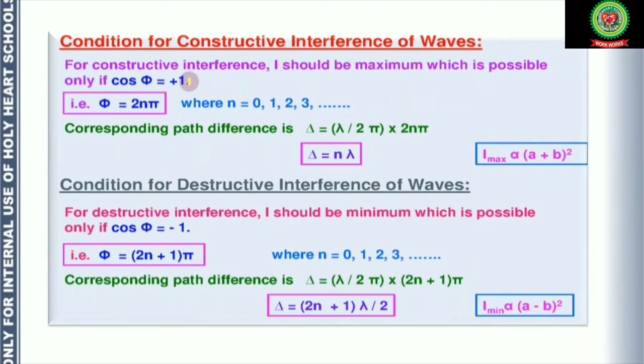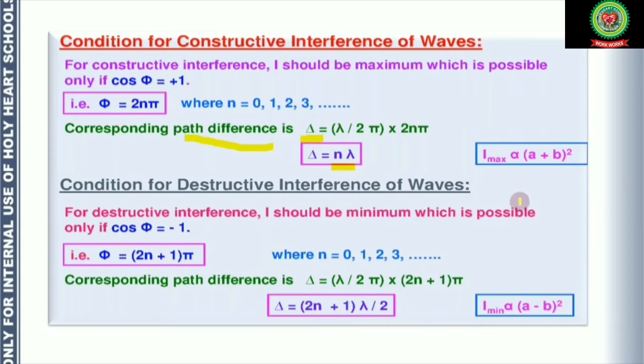So cos φ gets the value +1 only if φ = 2nπ, where n = 0, 1, 2, 3. Therefore the corresponding path difference, delta, is equal to nλ.